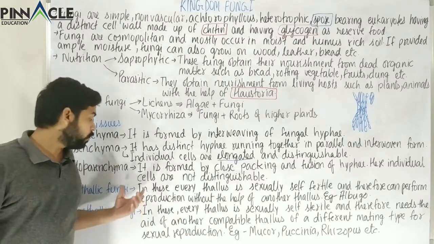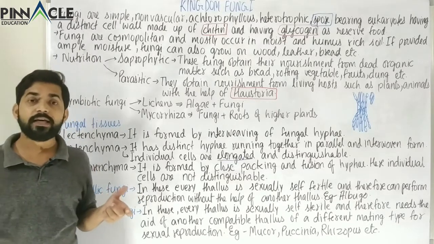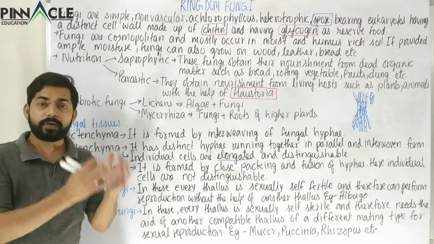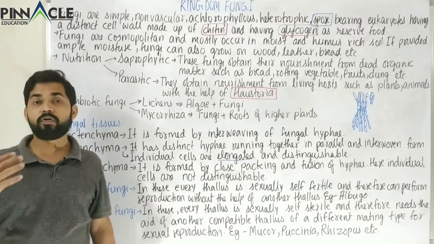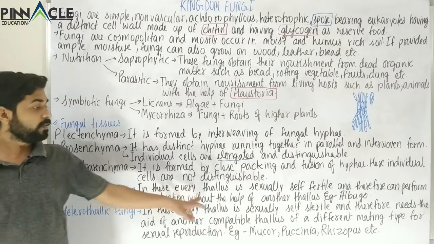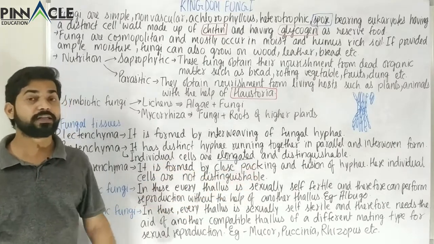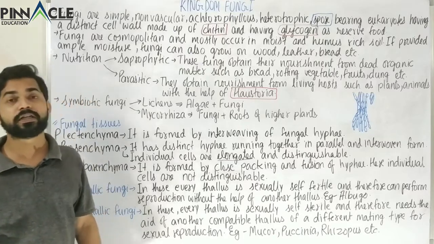Now we come to homothallic and heterothallic. Homothallic means that there is a fungi which has self-reproductive capability, because of certain structures of its body. In these, every thallus is sexually self-fertile, that is, it is able to perform reproduction on its own.